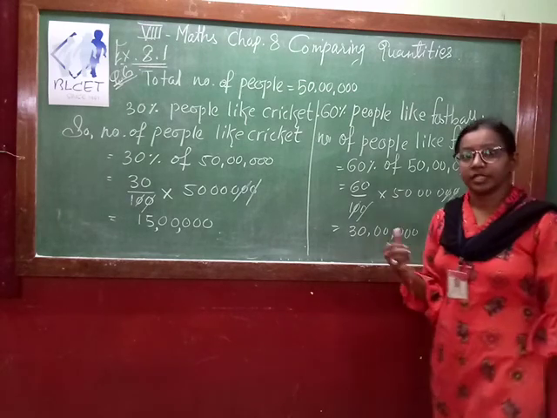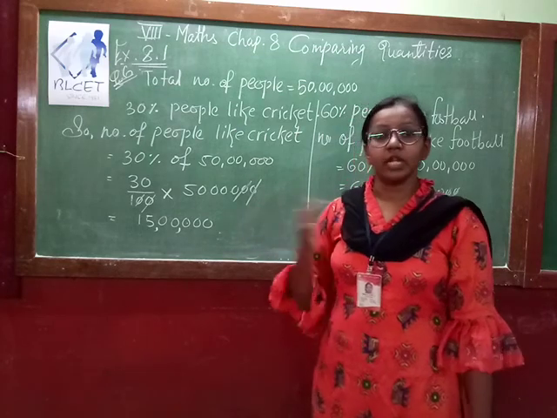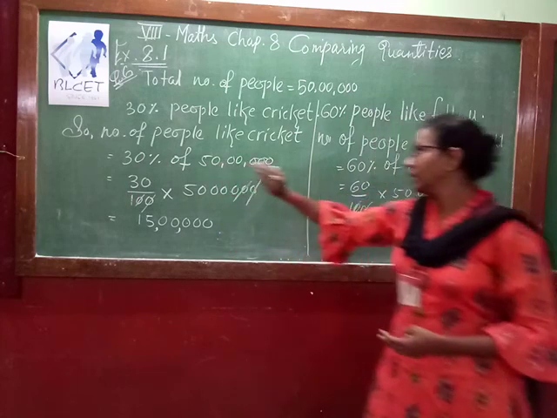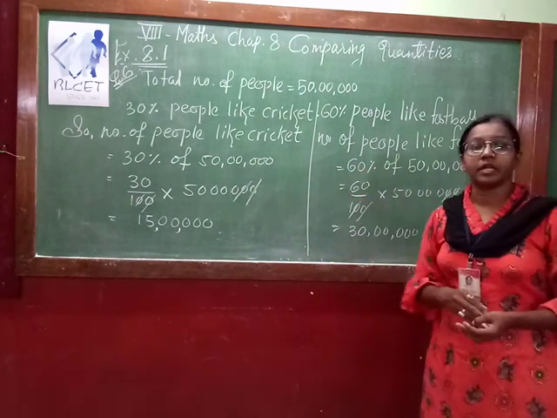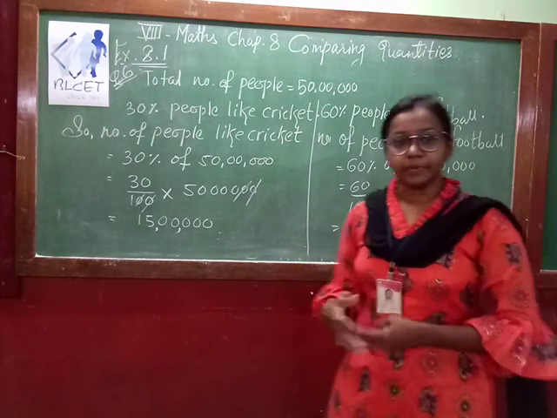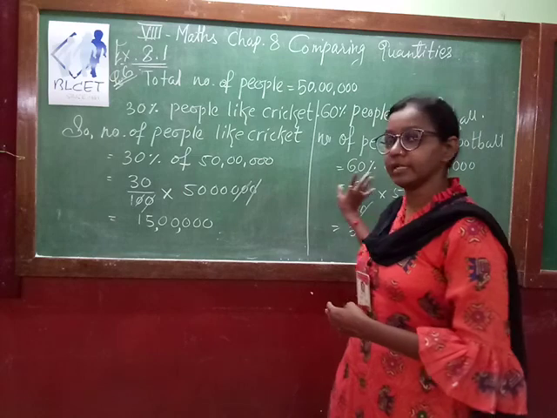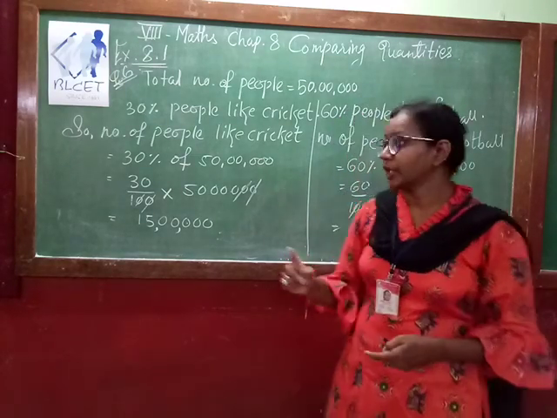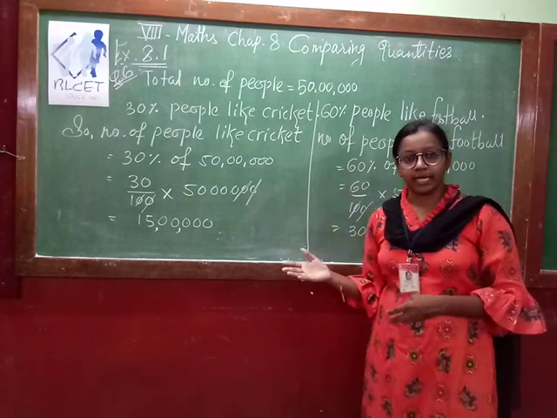Now what is the question? The remaining percentage of people like the other games. Now remaining percentage means what? 30% is already given. 60% is already given. So 60 plus 30. What is the answer? 90%. So out of 100, 90% of people like these. So what is left? 10%. So 10% of 50 lakh people like the other games.